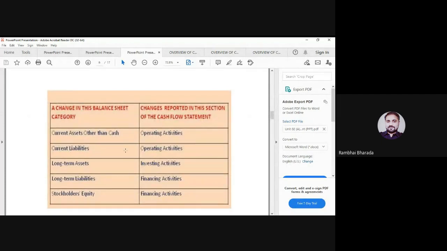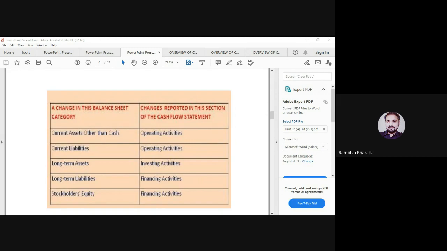Already I explained this table. If there are any changes in current liabilities, it will be recorded in which activity? In operating activities. If there are any changes in long-term assets, it will be recorded under the investing activities. And if there is any change in the long-term liabilities or in equity share capital, both will be recorded under the financing activity.